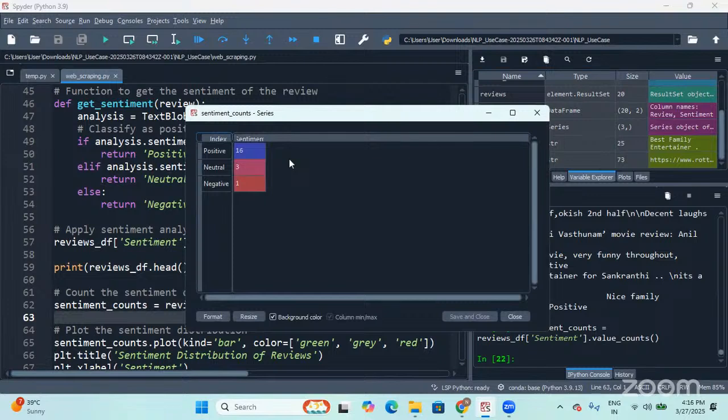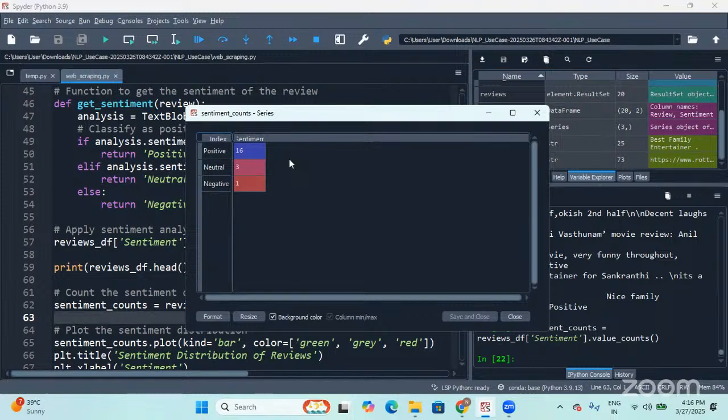So what do you understand from this, friends? Obviously, I see that out of 20 people, 16 people have given a positive review.